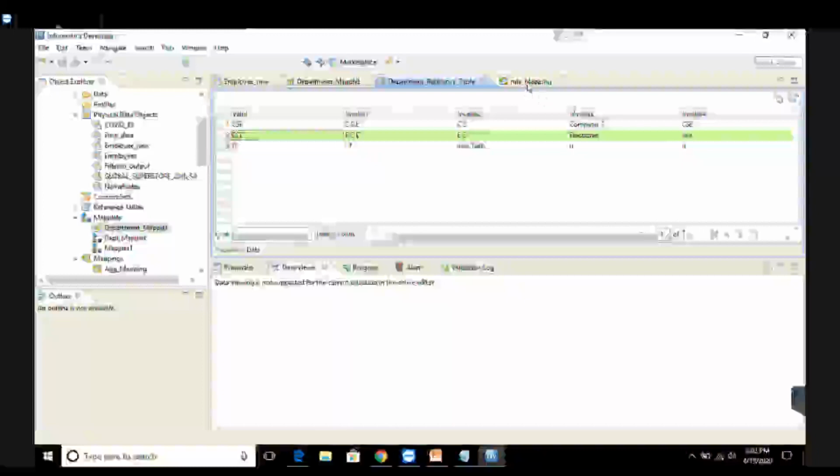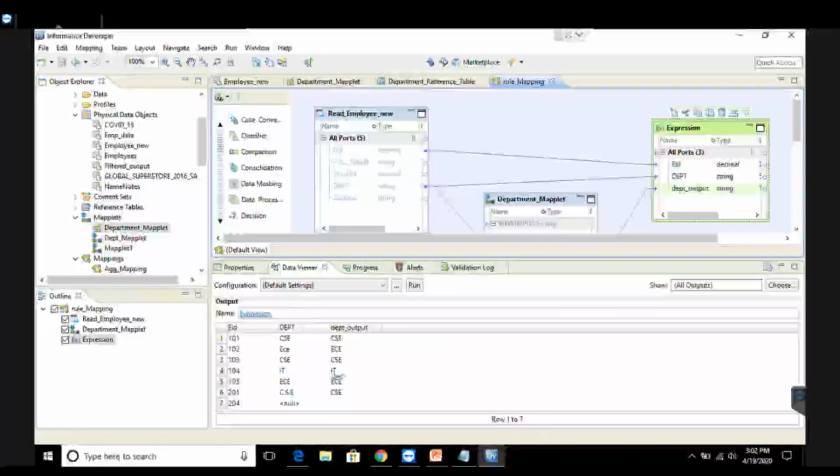Go back to your mapping. For 103, CSE is valid, this is invalid, this is valid. For 104, IT is invalid. For 105, EC is the valid value and EC is also the valid value. For 201, C dot S was the value, but the rule has converted it into the valid value, that is CSE.